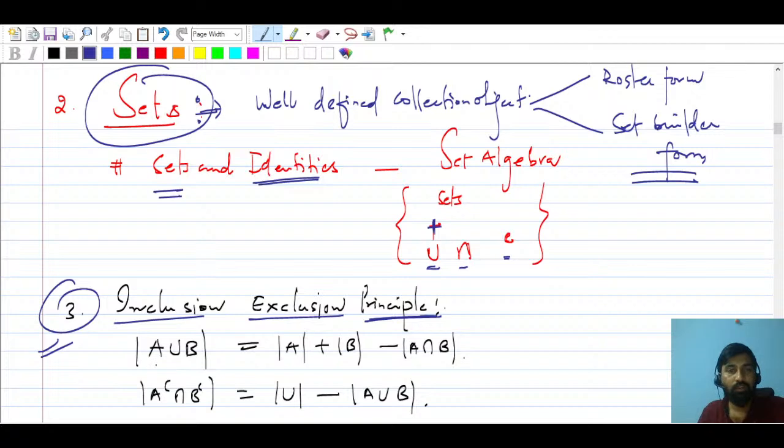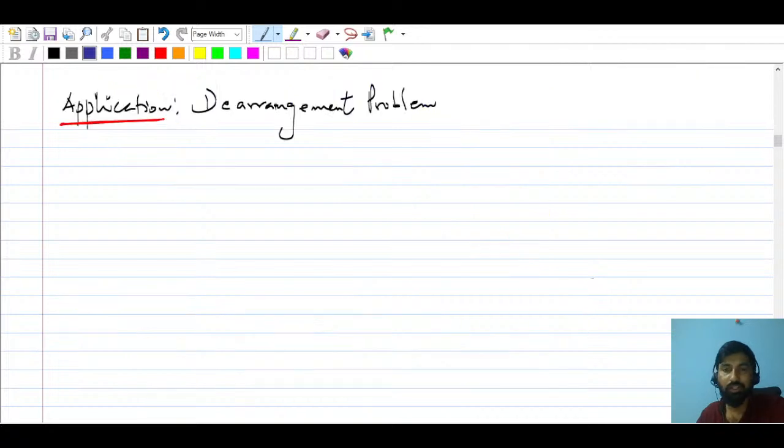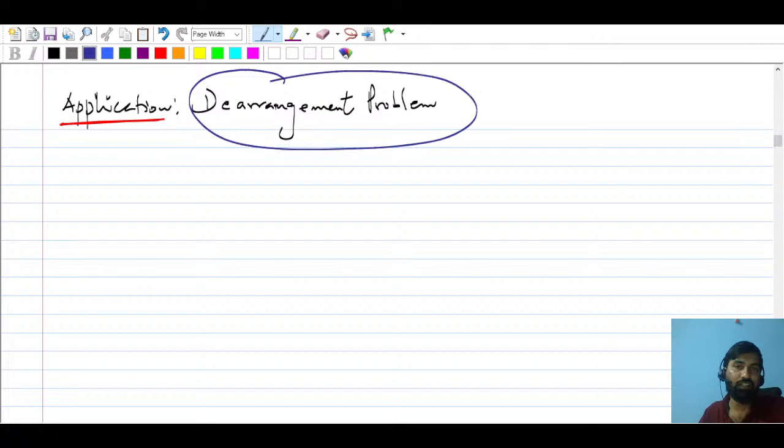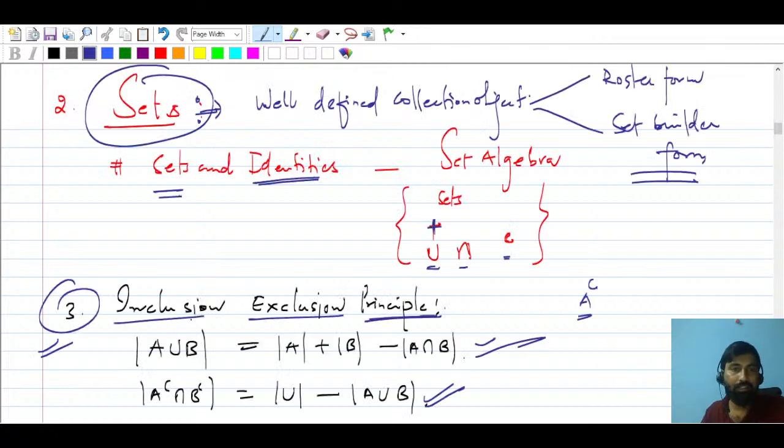Here we are going to see the number of elements in A union B equal to this. I hope this is clear. So A complement. Here we will talk about one application, that is the derangement problem, in the application of the inclusion and exclusion principle.